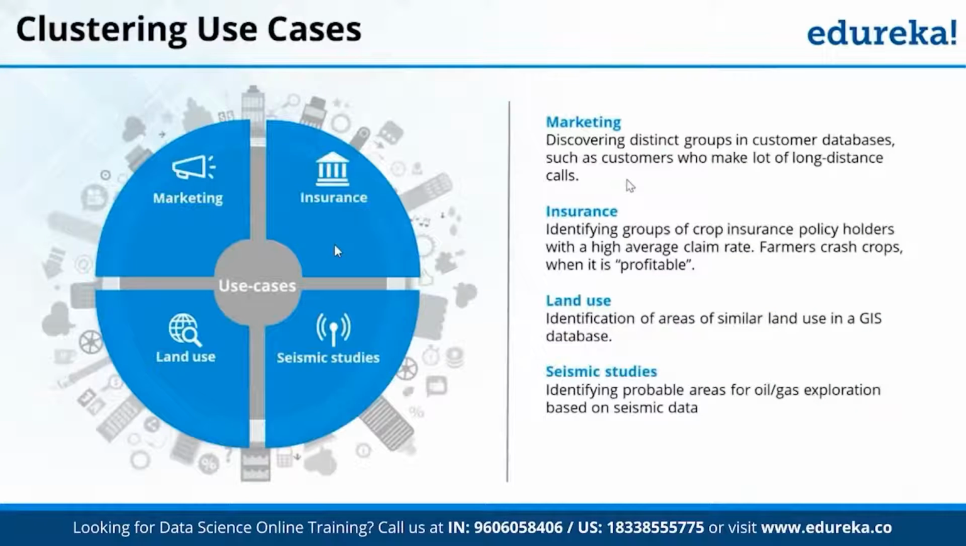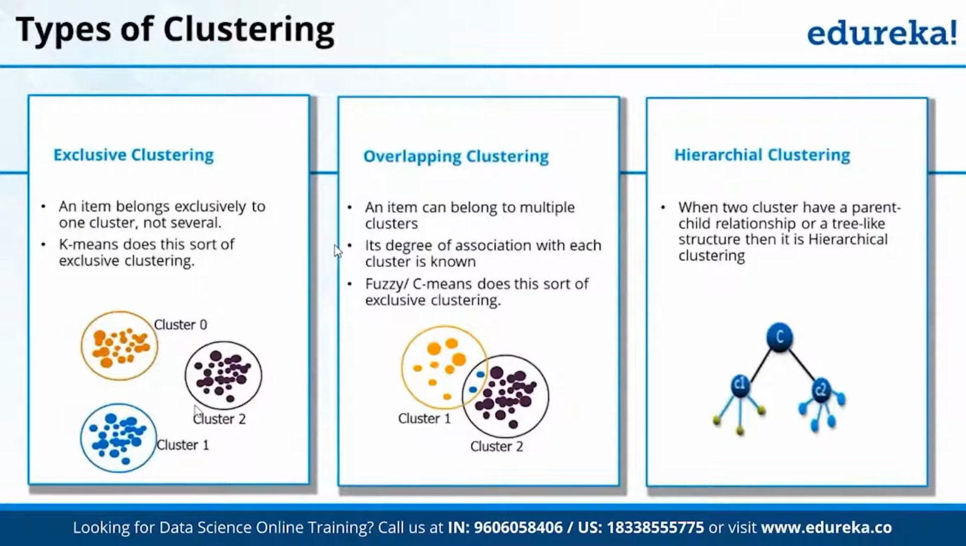Types of clustering, as we discussed: k-means is an exclusive cluster. We create clusters, and they will be completely separate. I have cluster 0, cluster 1, cluster 2. It's altogether a separate cluster. There is no overlap between the customers. So an item belongs exclusively to one cluster, not several. K-means does this sort of exclusive clustering.